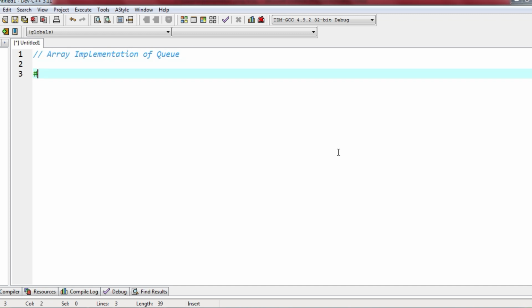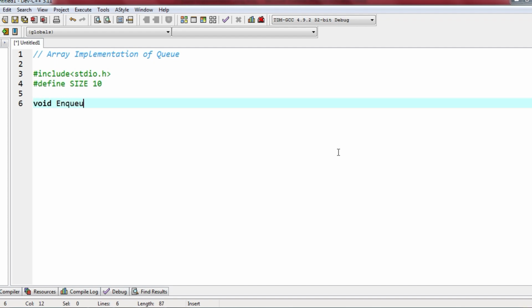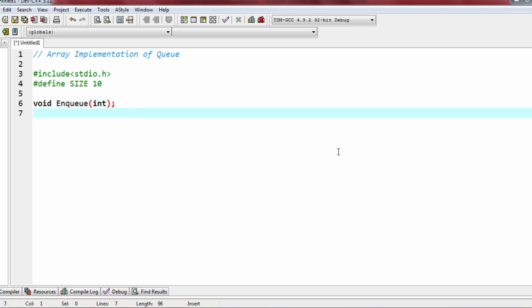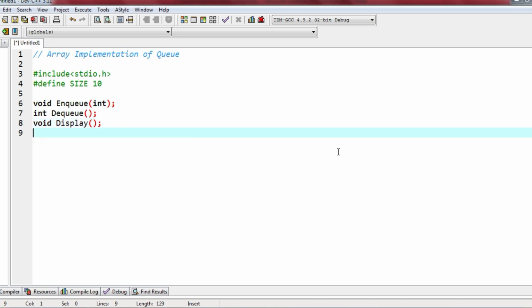So first we include header file, then I define the constant, now I'll give function prototypes, void enqueue, int dq, void display. These are the three functions that we are going to use.